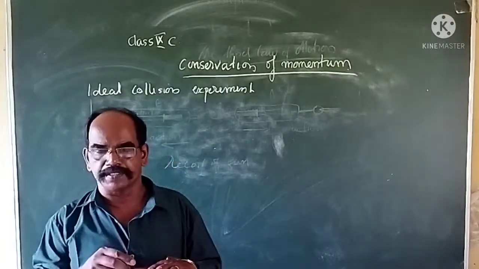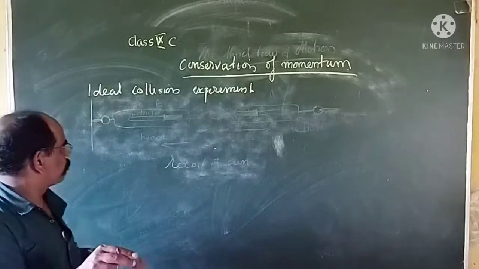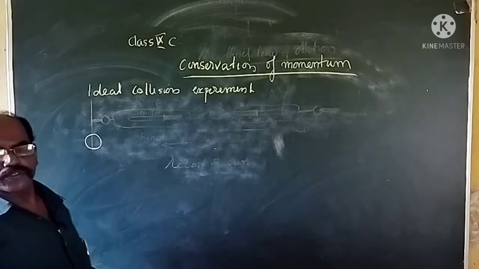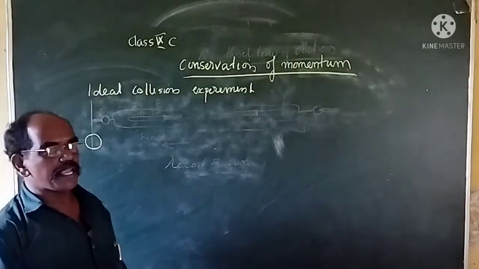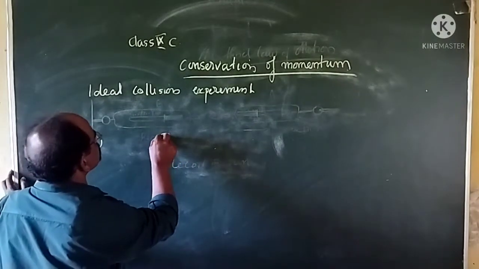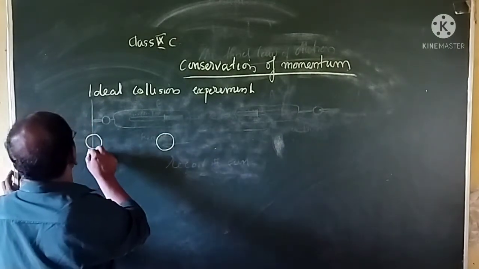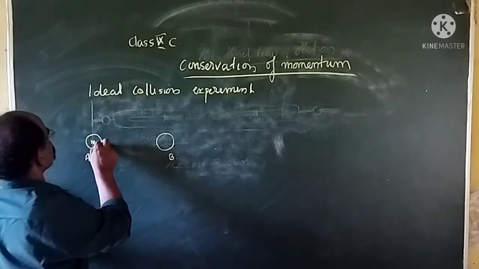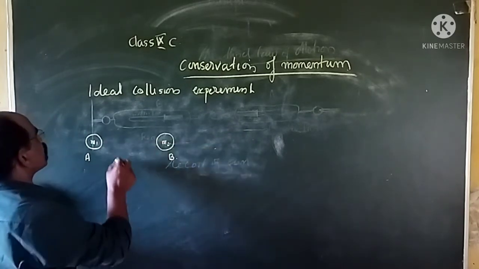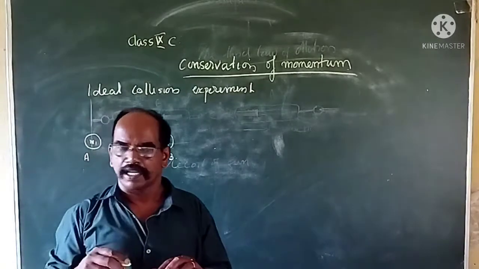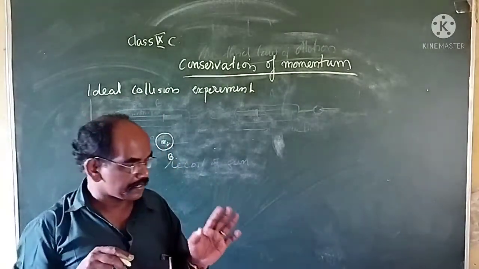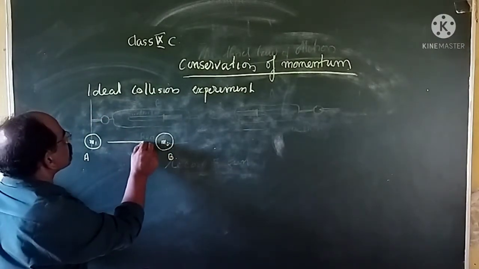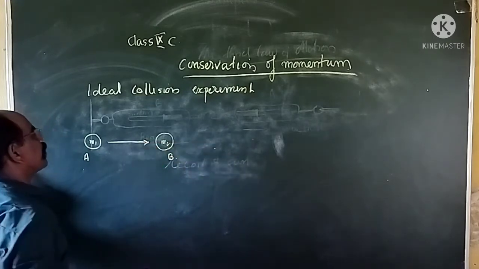you take two objects, for example, two balls, say A and B, having mass m1 and m2. They are traveling in the same direction along a straight line.